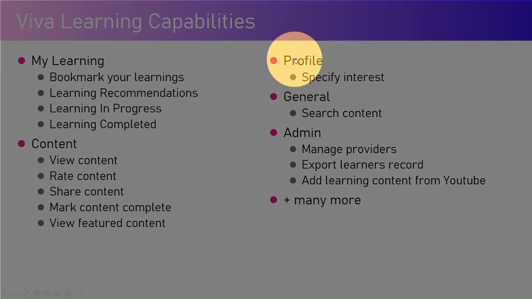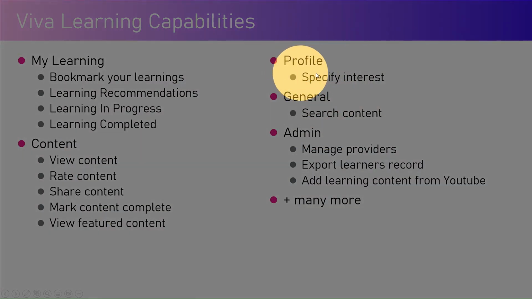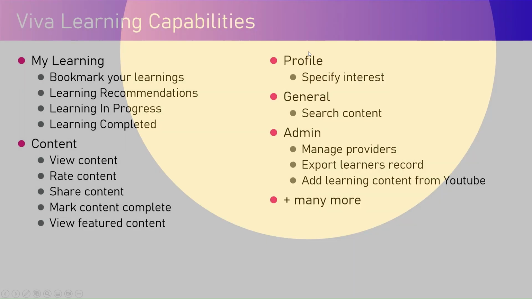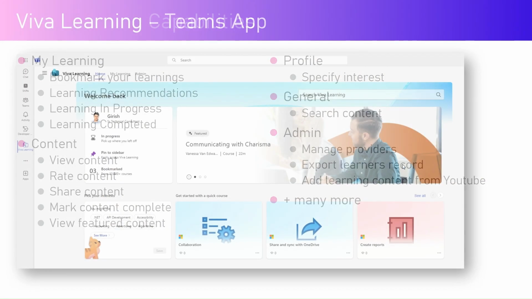For example, if you set your interest as, say, power platform, then only the power platform videos will be displayed to you. If you select management as well, then power platform and management videos will be displayed to you. Now you can search the content, you can configure the providers, you can export the learning record, and you can do many more things from the learning capabilities.